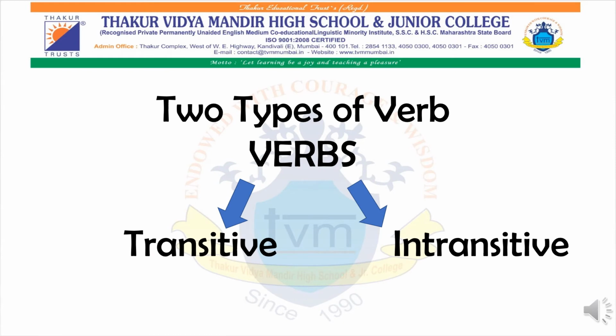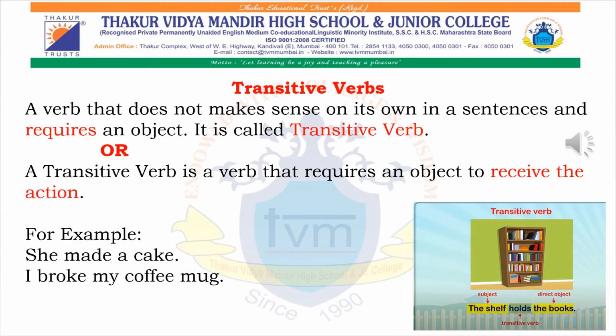There are two types of verbs, that is transitive verb and intransitive verb, and we are going to study each in detail, and it will be very easy and very simple to understand. So let's get started. First and foremost, we will study transitive verb. Now, how to identify transitive verbs?